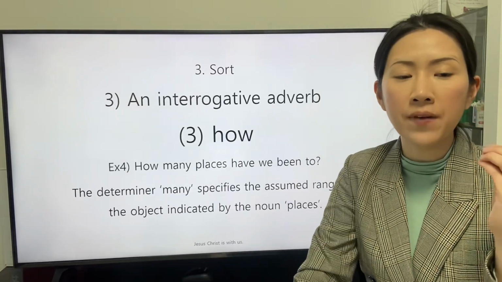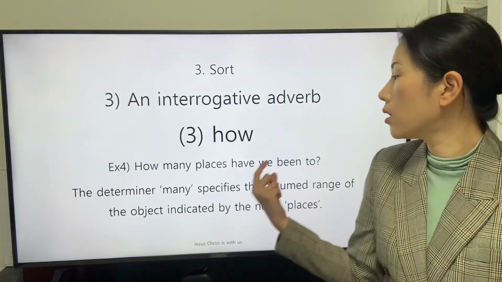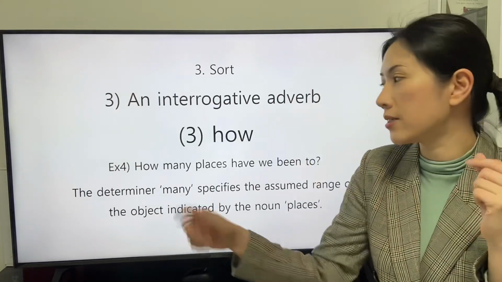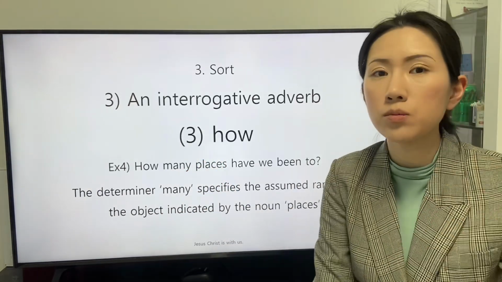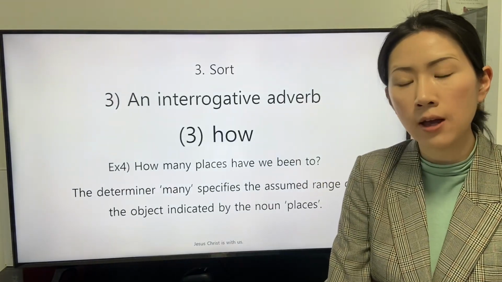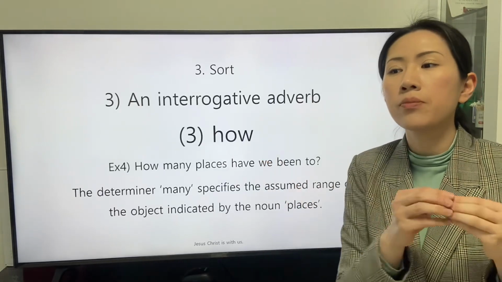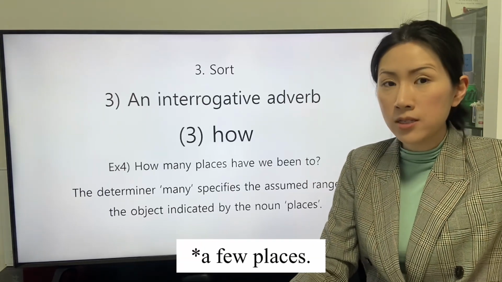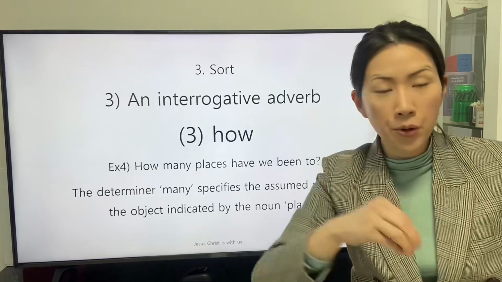The determiner many specifies the assumed range of the object indicated by the noun places. The preposition to reveals that the object, how many places, is assumed during the period. At each point in time during the period, the subject, to include the speaker, headed to. So it's assumed at each point in time.